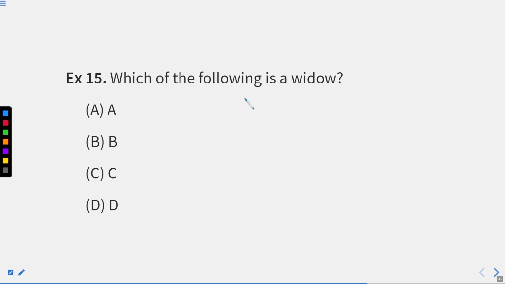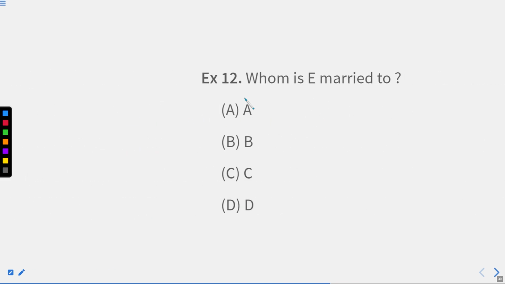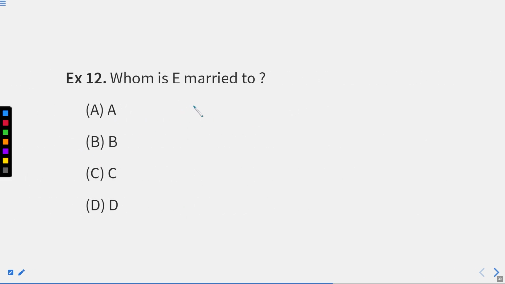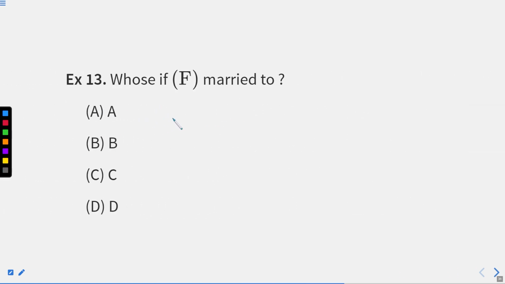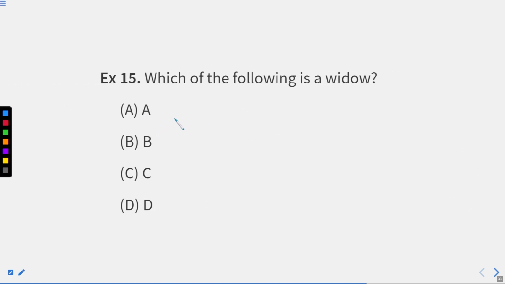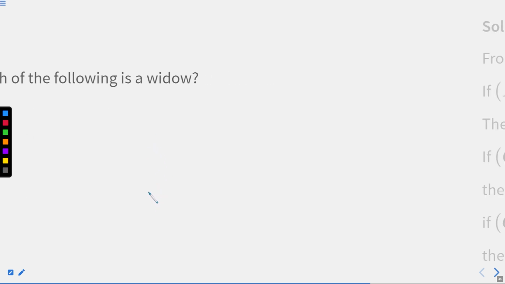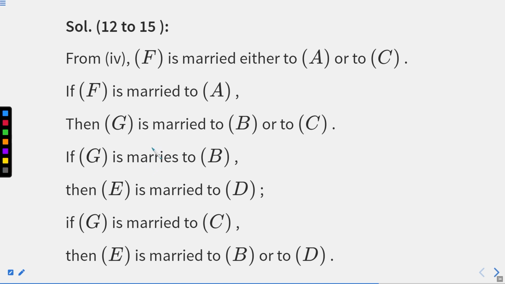Now we have 4 sets of questions. I'll read it again for you. The first question says that who marries to E? 13th says that who marries to F? 14th says that who marries to G? And who is the widow out of all, out of the 4 options given? So we'll read the solution part and follow the instructions given.